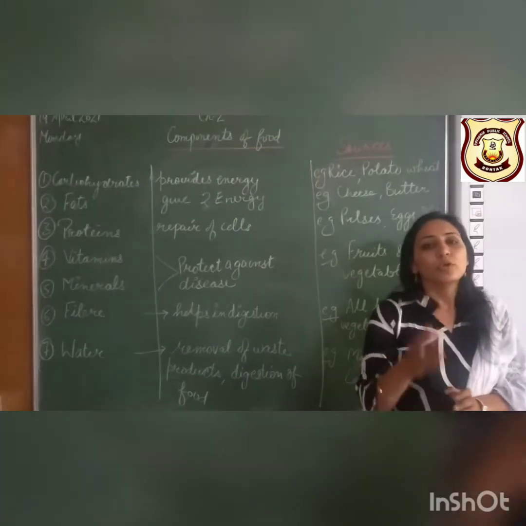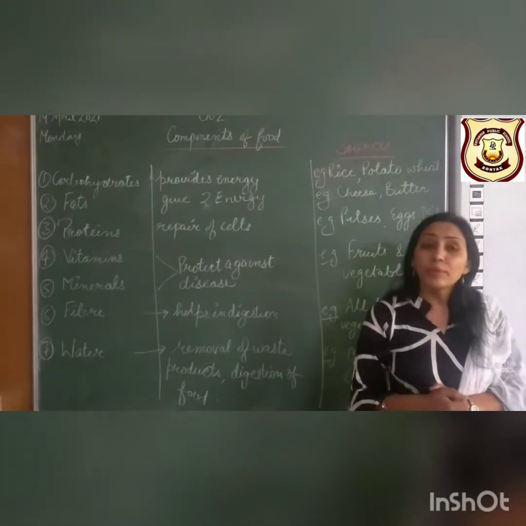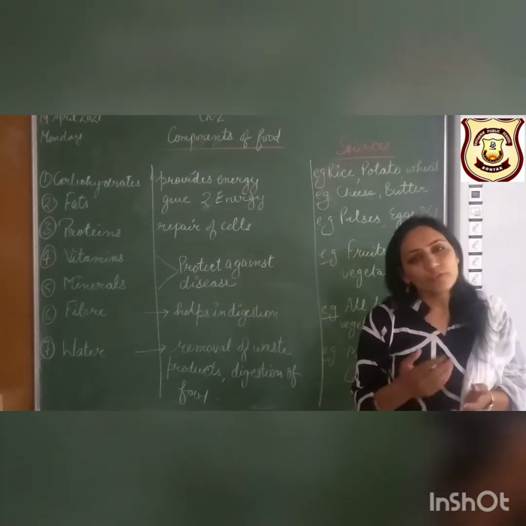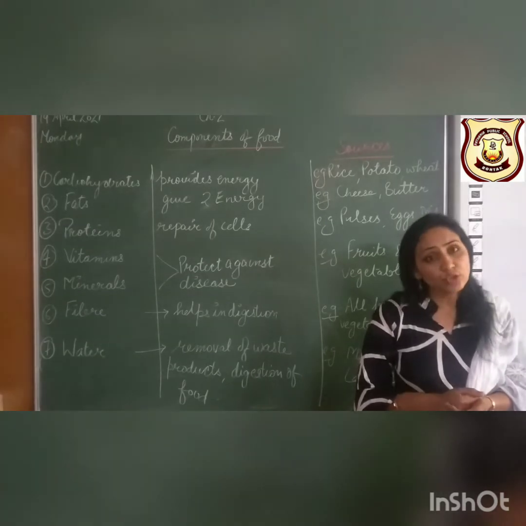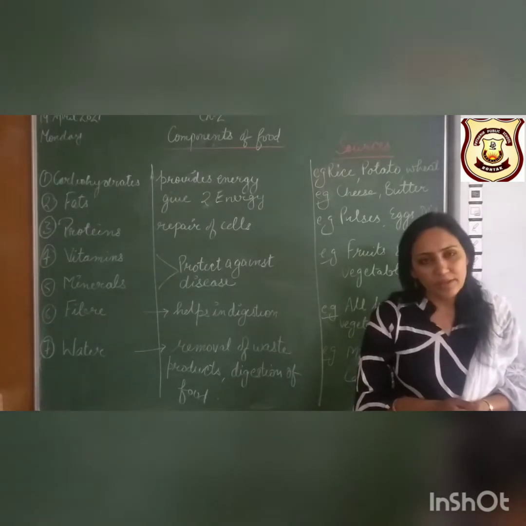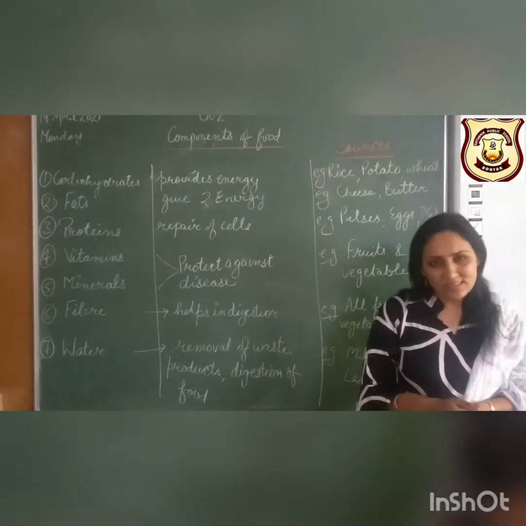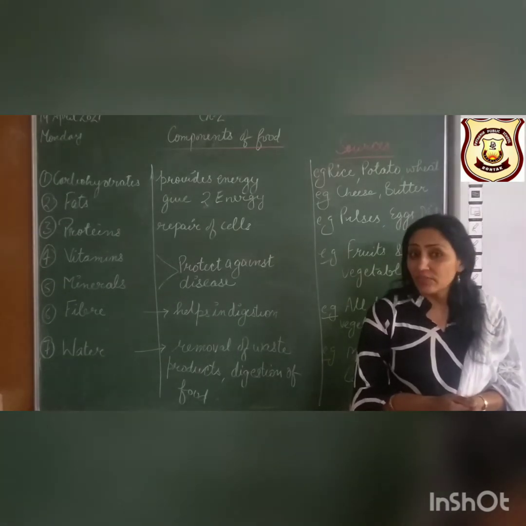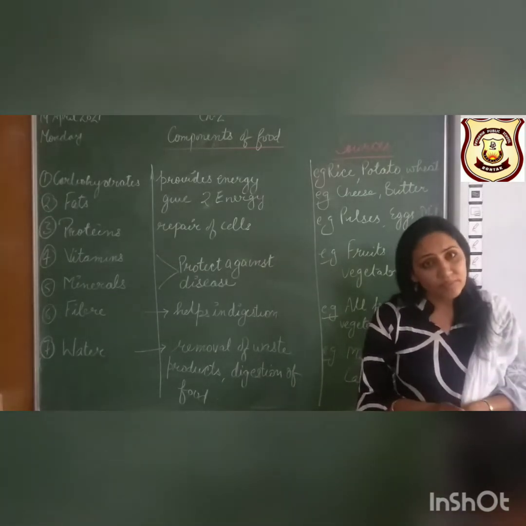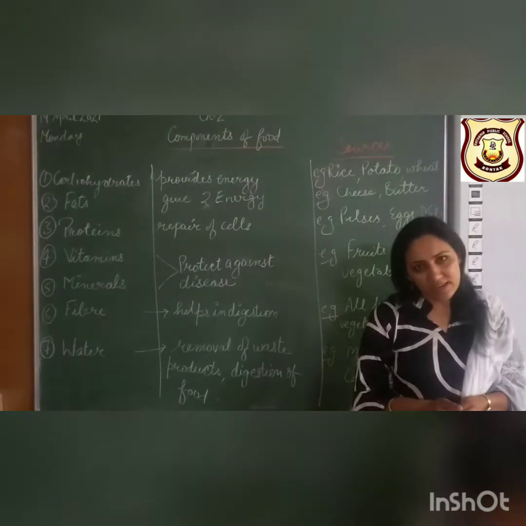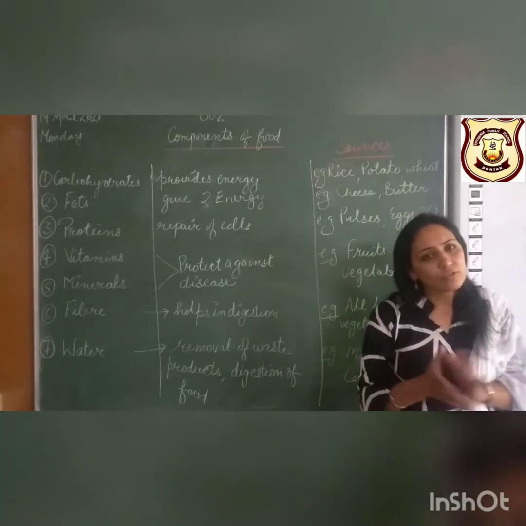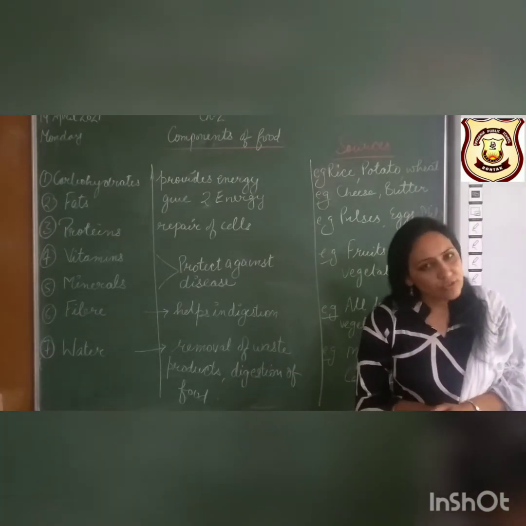For example, you are taking breakfast. In your breakfast, you are taking sandwich, sprouts, milk. You know a sandwich is made of bread, and in bread, which nutrient is present? Carbohydrate. And what carbohydrate gives you, I will explain after some time. Next, in the sandwich, the stuffing is mainly made up of vegetables, and vegetables are rich sources of vitamins and minerals. Another one is, you are using a cheese slice, butter or ghee. The sources of these are fats. These are the rich sources of fats.